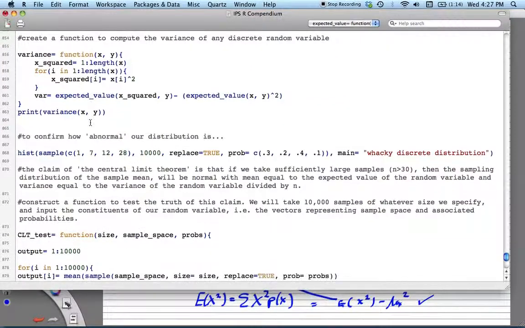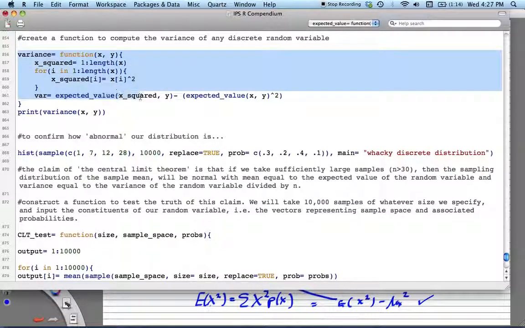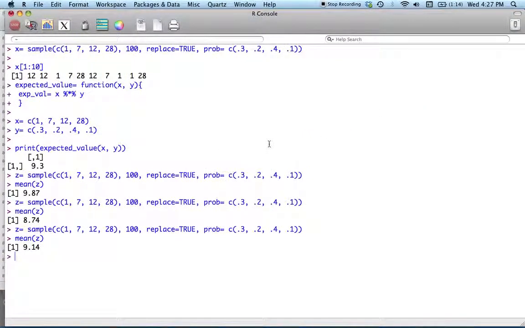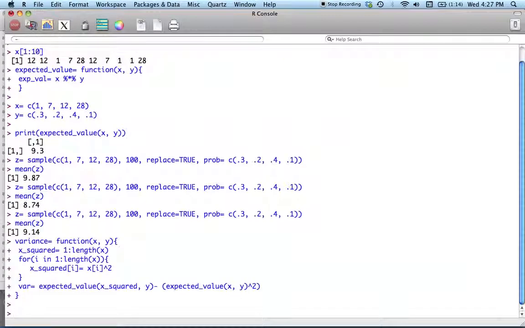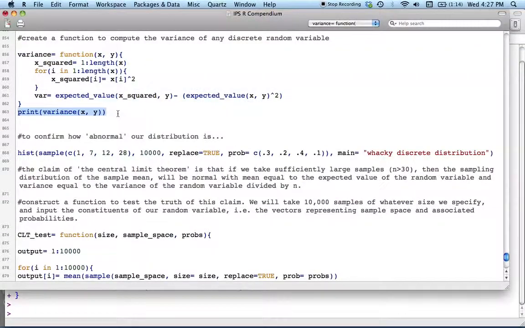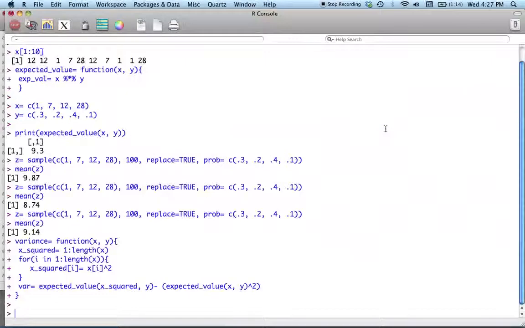Okay, so we've got all of this good stuff. We're going to copy from our editor, and we're going to paste into our console. Okay, and let's see what our variance is for this random variable that we're playing around with, our wacky distribution.